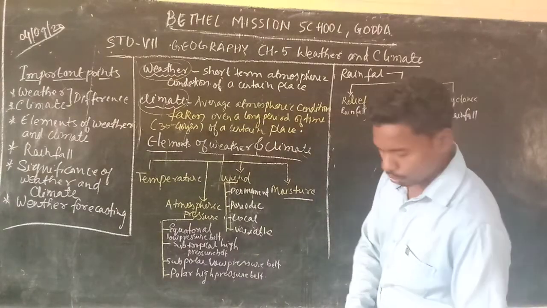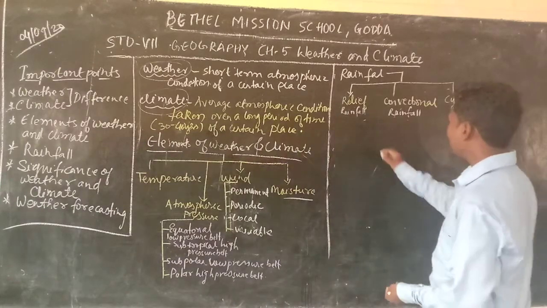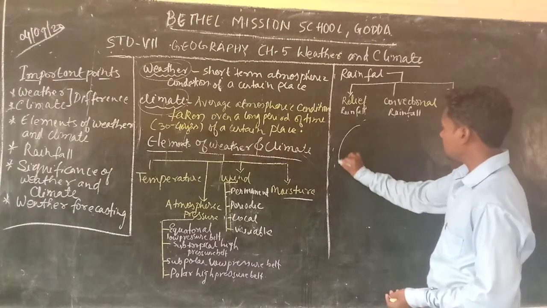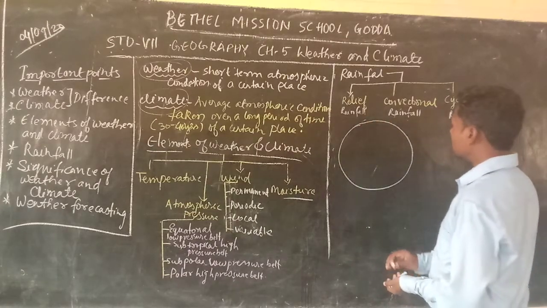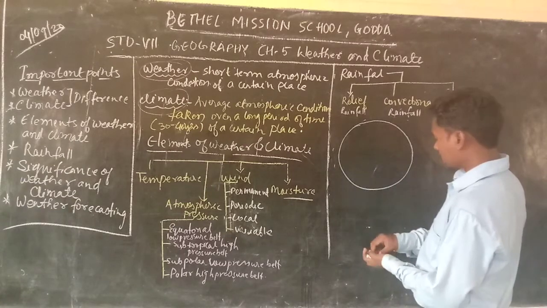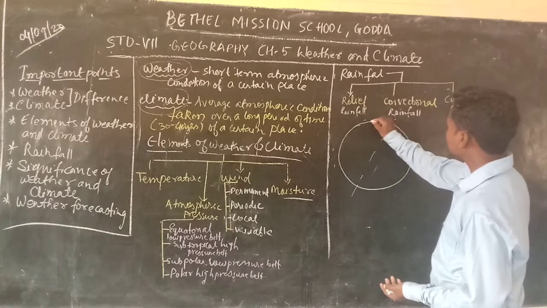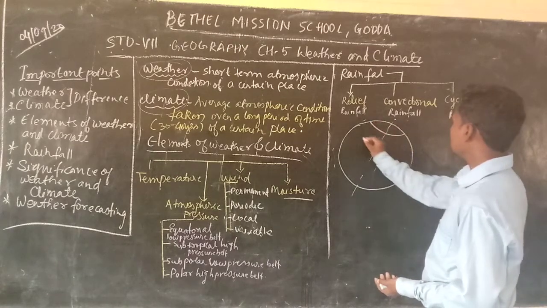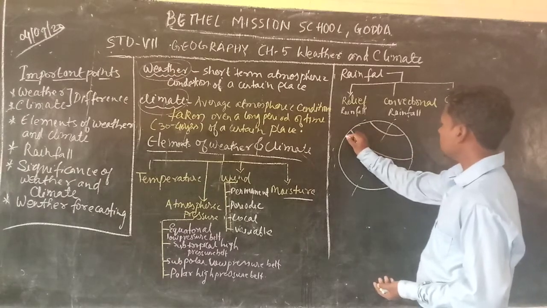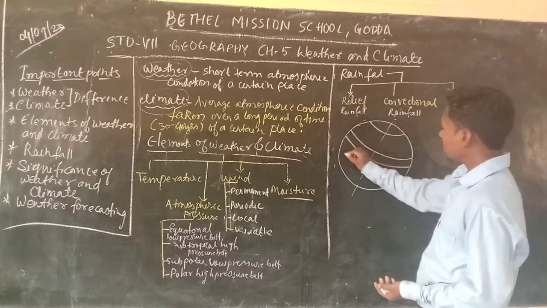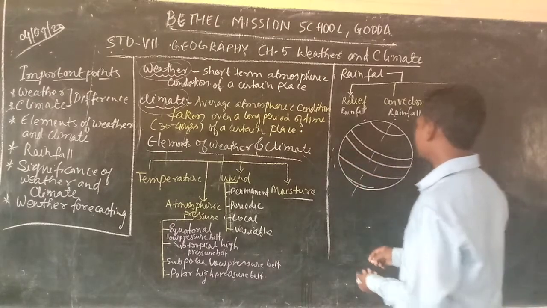Okay. So you see, let this be our earth. Our earth has this axis, no? Our earth has this axis tilted, and this is the Arctic Circle. This is the Tropic of Cancer. This is the equator. This is the Tropic of Capricorn, and this is our Antarctic Circle.